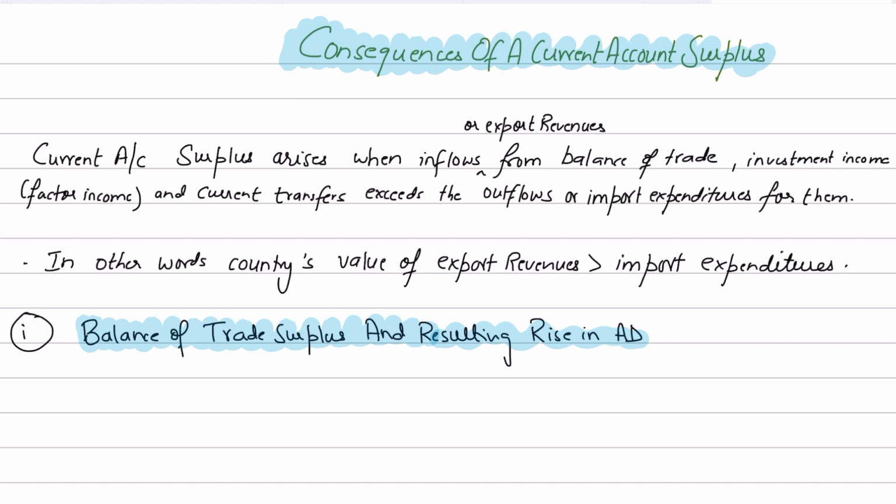So guys, first of all, why does a current account surplus arise? A current account surplus arises whenever the inflows, or you can say the export revenues from the balance of trade, the investment income, that is the factor income, and the current transfers exceed the amount of outflows, or the import expenditures. So simply it means that the amount of exports, or the inflows, exceeds the amount of outflows. In other words, the value of the export revenues exceeds the value of the import expenditures.